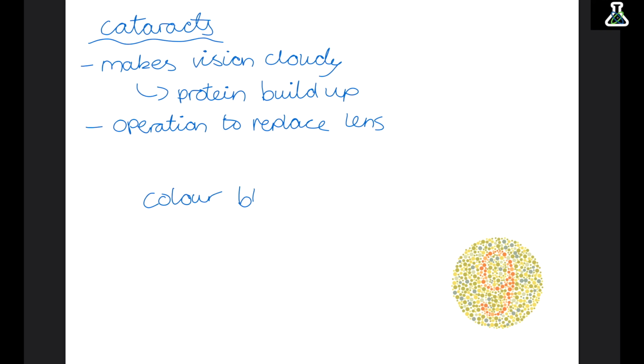Colour blindness is another problem with the eye. It's when the person can't see particular colours and is caused by faulty cones. Red-green colour blindness is the most common. We can use tests like this to help see if the person can differentiate between two different colours.